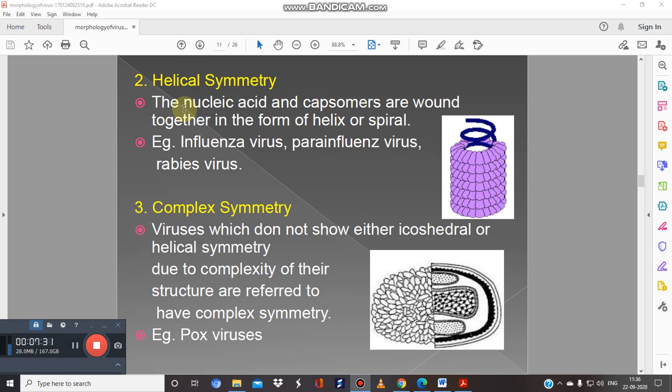Next is the helical symmetry. Some of the viruses are arranged in this shape. The nucleic acid and the capsomeres are wound together in the form of a helix, just like this, as in influenza virus and rabies virus. Next one is the complex symmetry. Some of the viruses do not show either icosahedral or helical symmetry, they show complex symmetry, for example the pox virus.